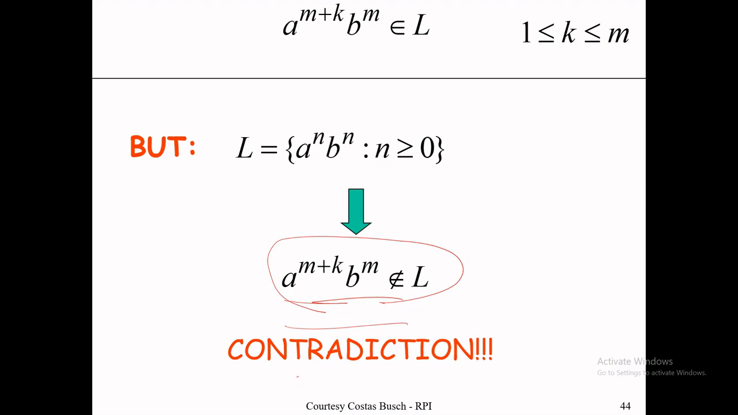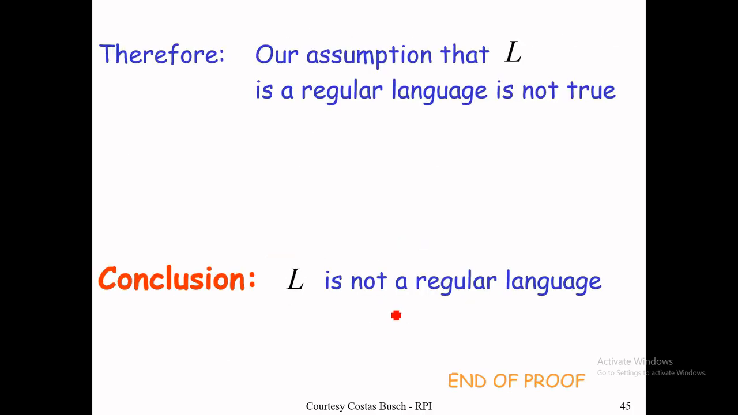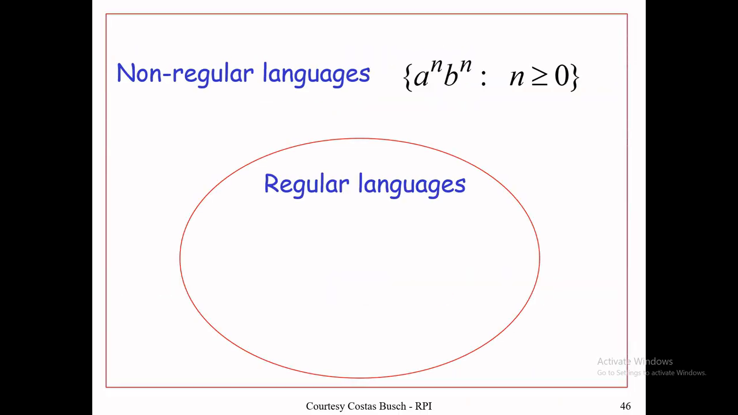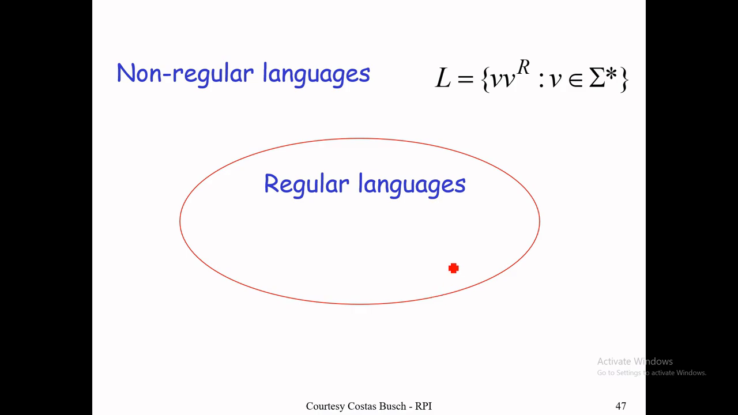And this contradiction shows that the language a^n b^n is not regular, a non-regular language, NRL. So that's a proof: we take a string and pump it, then we find the contradiction, and L is not regular. The same can be tested on the second language. Similarly, we can construct a proof for ww reverse.